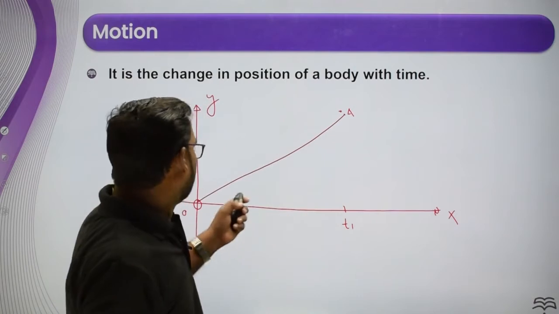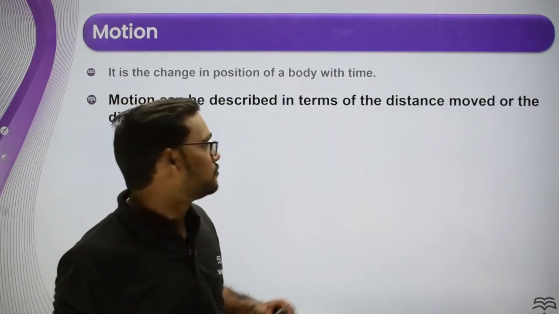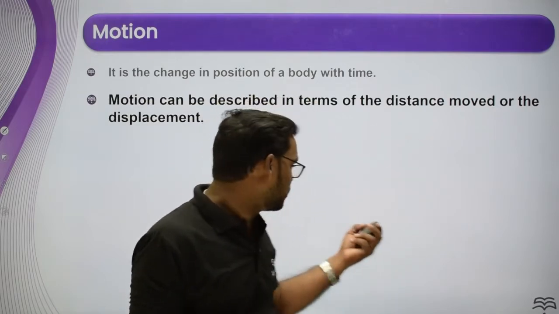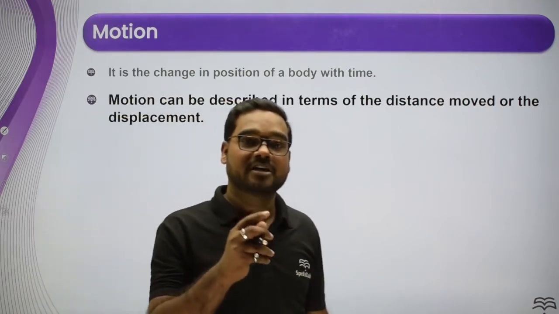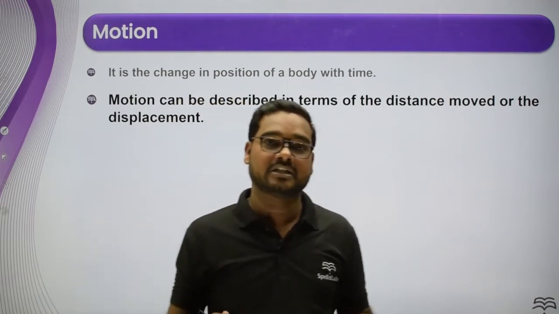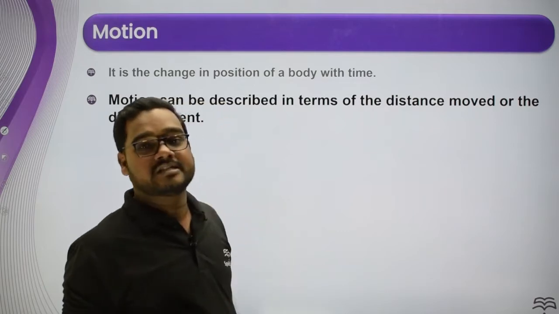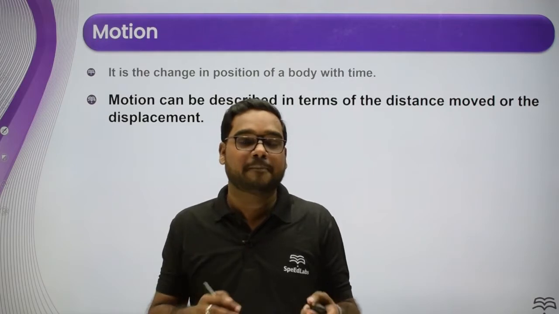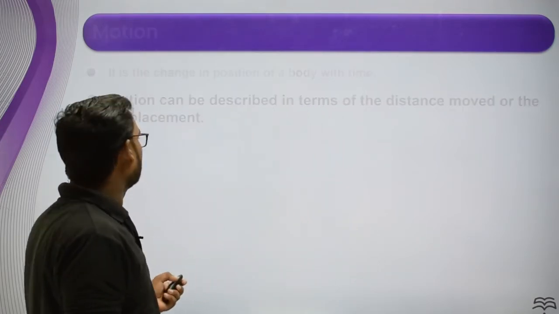Now move to the next point related to motion. Motion can also be described with respect to distance as well as displacement. In the previous slide we saw that OA is the distance covered by the particle. What the distance is and what the displacement is, we will discuss later in detail. Right now we can say that OA is the distance covered by the particle. Hope it is clear to everyone. So move to the next.